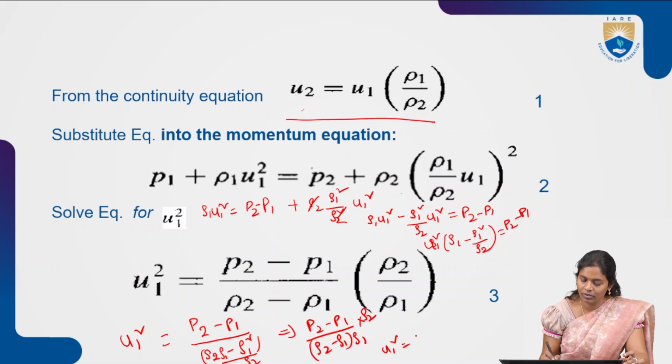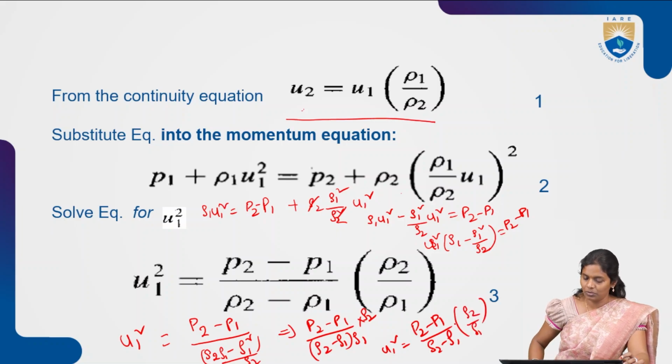So u1 square equals P2 minus P1 by ρ2 minus ρ1, into ρ2 by ρ1. This is what we get.